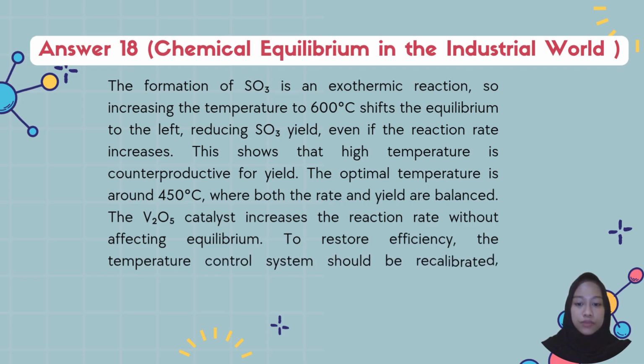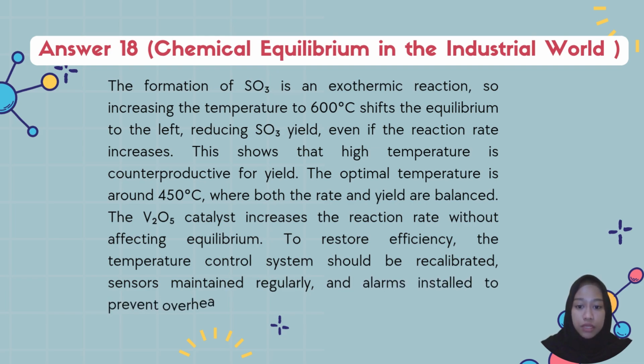The optimal temperature is around 450 degrees Celsius, where both the rate and yield are balanced. The vanadium pentoxide catalyst increases the reaction rate without affecting equilibrium. To restore efficiency, the temperature control system should be recalibrated, sensors maintained regularly, and an alarm installed to prevent overheating.